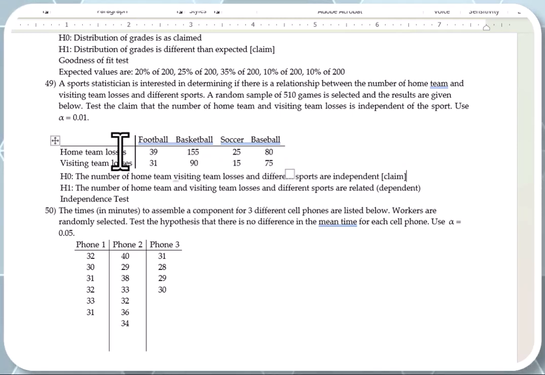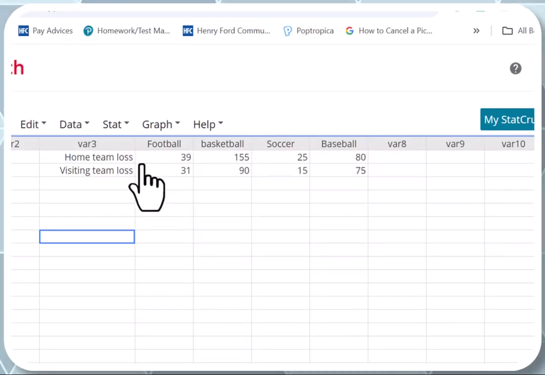What we're going to do, guys, we're going to mimic this table in StatCrunch. You have to do that and you use a contingency table. So let me show you how to do this. I'm going to go to StatCrunch and look, I enter it exactly as it looks, the table. Look, I put football, basketball, soccer, baseball. I put the numbers. I put right here home team losses and visiting team losses. And then I'm going to show you how to run the test, the independence test.